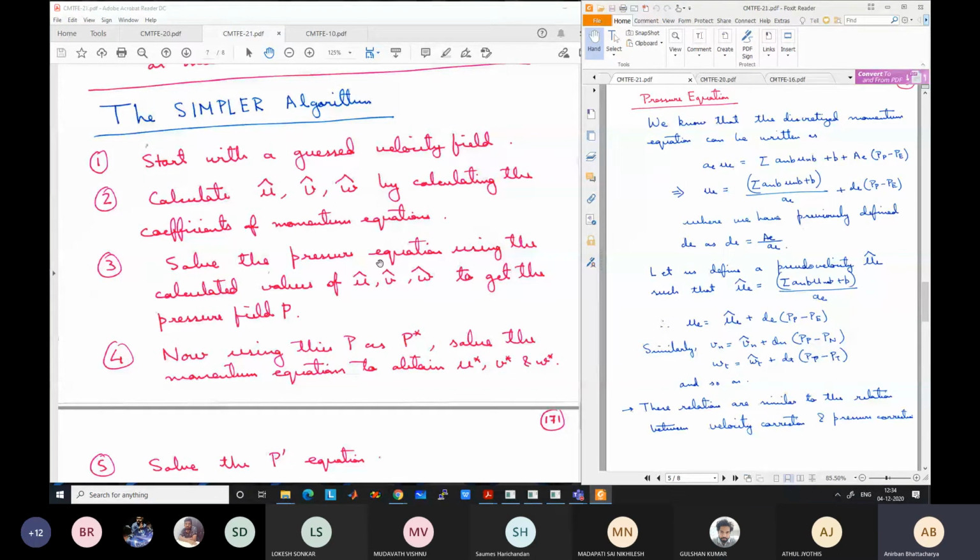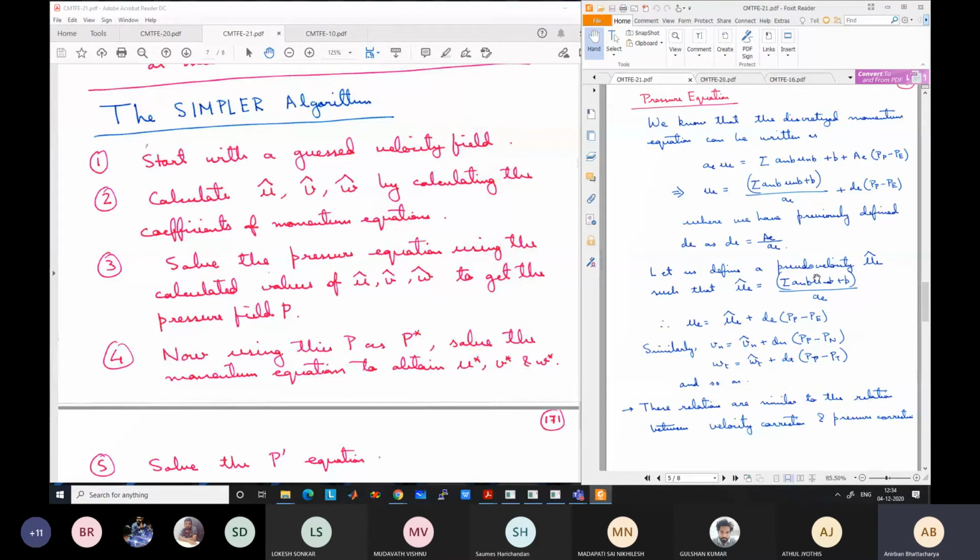Now these pseudo velocities are not based on correct velocities, because we have used guess velocity. But in case it was based on correct velocities, in case by chance we know, and it is not arbitrary. Here it is not always like a lottery to guess the correct velocity. As I am saying, in many cases the velocity field gets established very quickly, and then there is no more change in the velocity field after that.